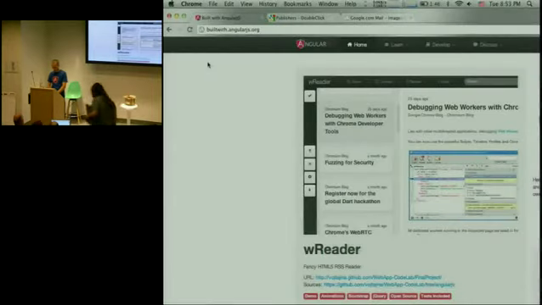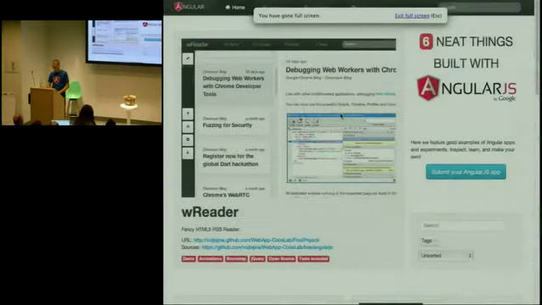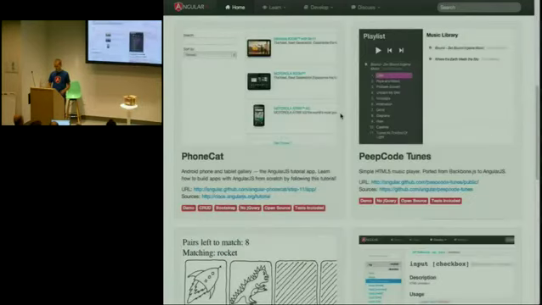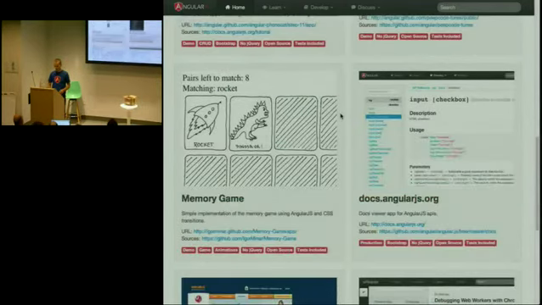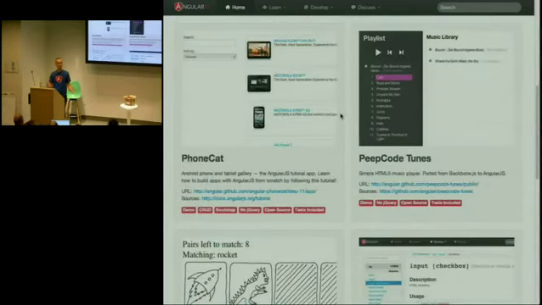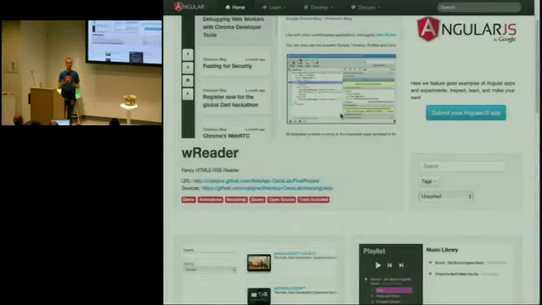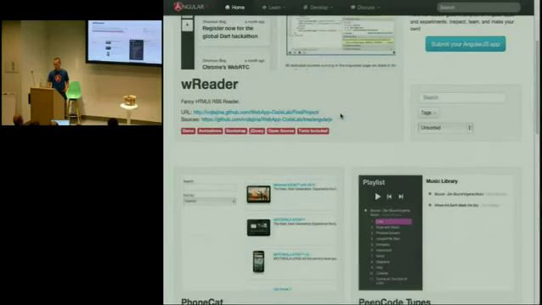So last week, I think it was last week or the week before, we launched Built with Angular, which is like a gallery of applications built with Angular. Right now there are just 6 things in there, but it's gonna grow. Don't worry about it. If you have an Angular application, please let us know. There is a way you can submit your application to this gallery. We just need a screenshot and some metadata, and we'll be happy to promote your application. So please do submit your applications.